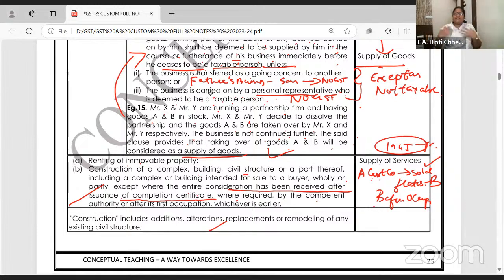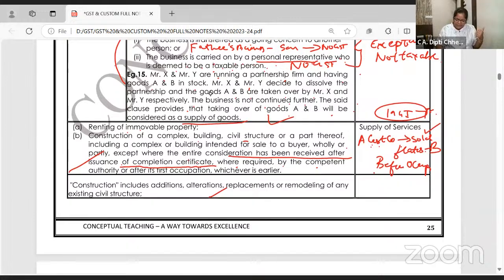Then that means now they are doing job work. They have just made a box and sold it. And now B is saying, okay, I want to make it a bungalow. So they are giving services related to construction. They are not transferring the immovable property. So it will be taxable. But if a builder outright makes flats and then sells, no GST. Is this clear? I'll make you write it better.